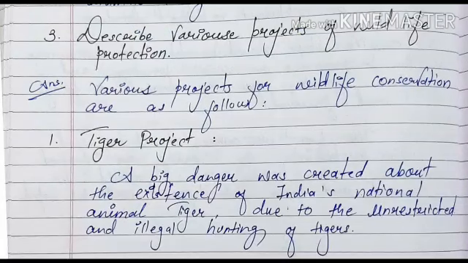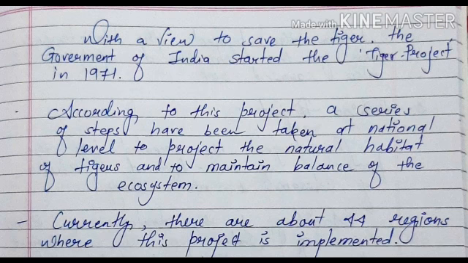Now third question is: describe various projects of wildlife protection. And the answer is, various projects of wildlife conservation are as follows, and the first one is Tiger Project. A big danger was created about the extinction of India's national animal, the tiger, due to the unrestricted and illegal hunting of tigers.